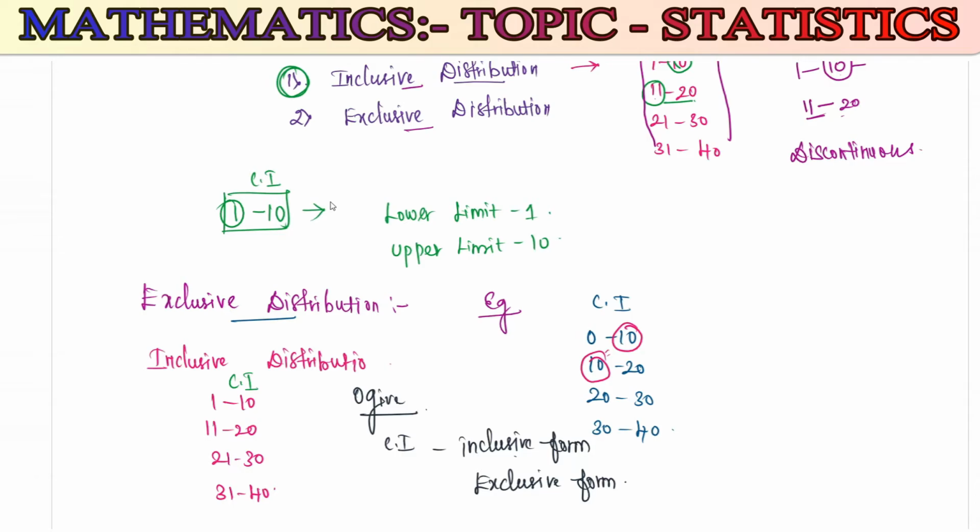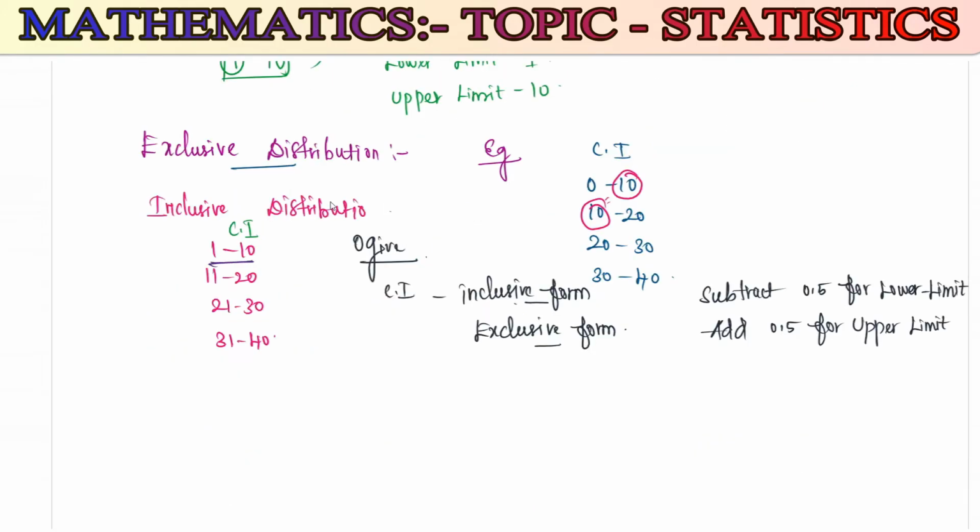How to convert inclusive form into exclusive form? It is very simple. Just subtract 0.5 from the lower limit and add 0.5 to the upper limit.